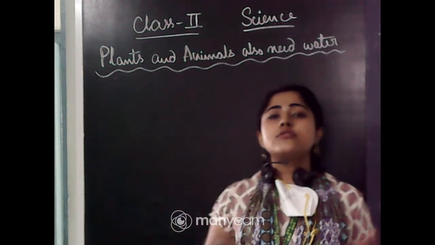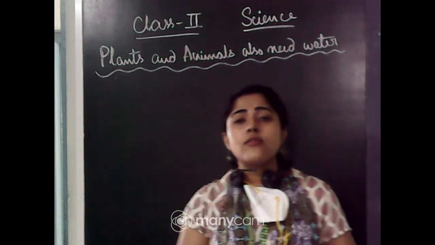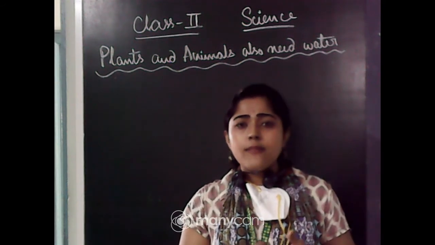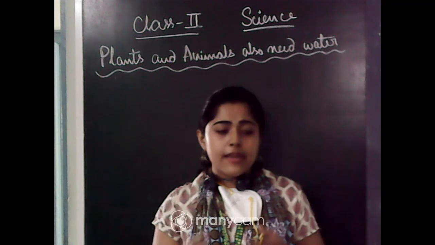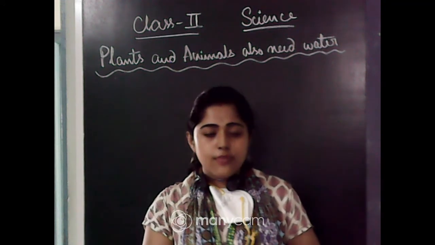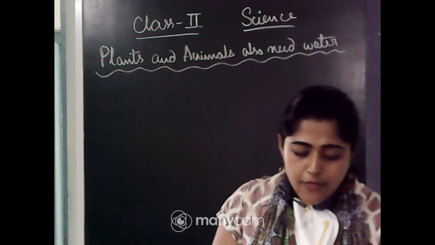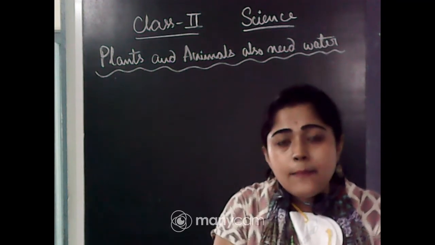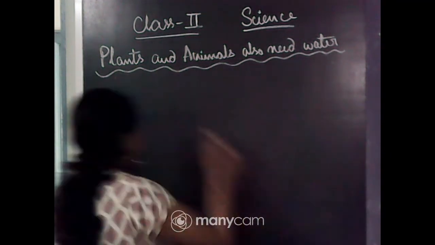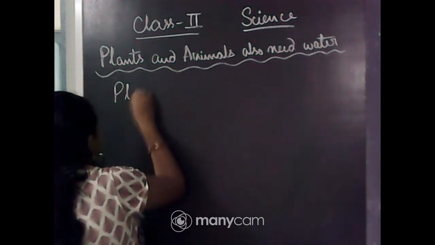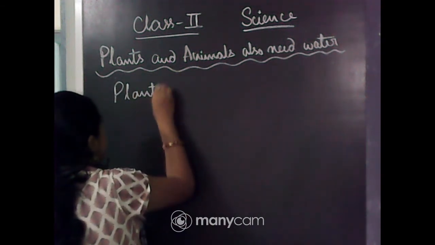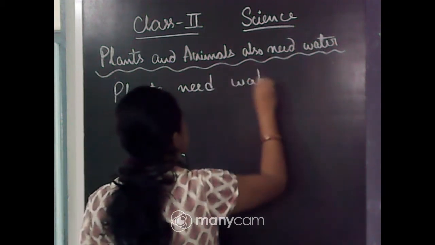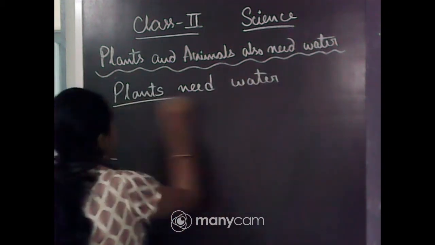And we also drink water, we use water for many things, right? So first of all we have to learn how and why plants need water. So your first topic is plants need water.